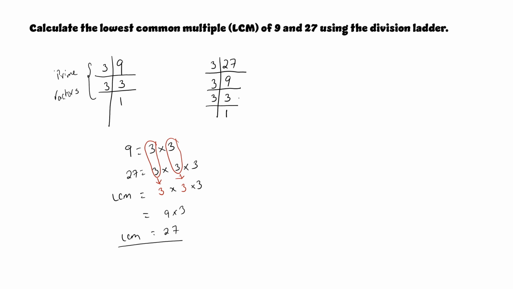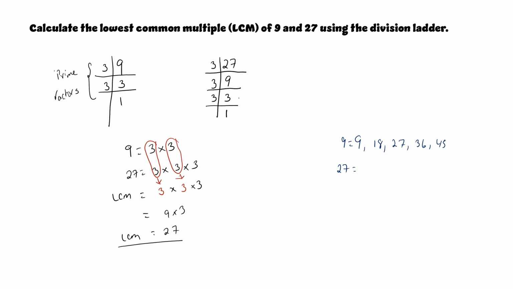So if you prime factorize a number and you got an answer, you're not sure if it's correct, remember that you can always check your answer by going back to basics. Now when I say going back to basics, that's just simply going back and listing the multiples of the number, which are their timetables. So I'll list my first 5 multiples of 9 and of 27. So 9 times 1 is 9. Then we have 9 times 2, which is 18. 9 3s are 27. 9 4s are 36. And 9 5s are 45.